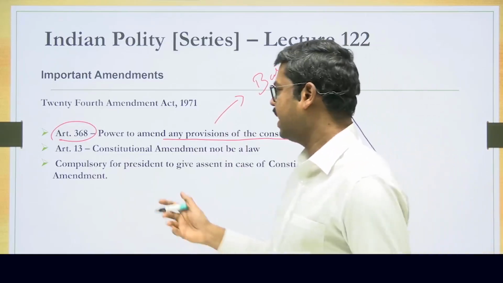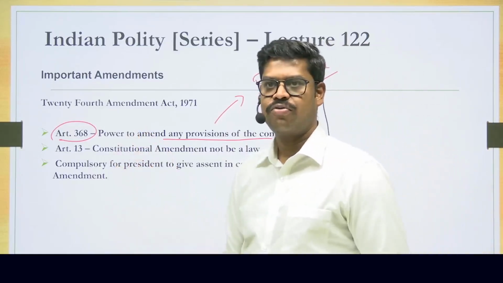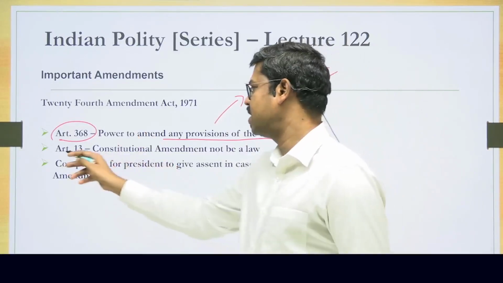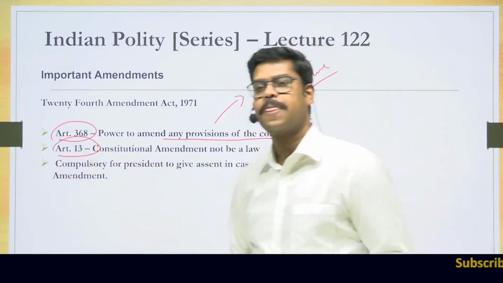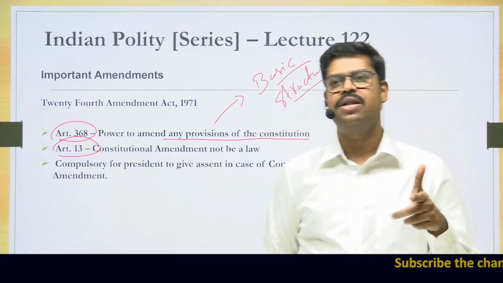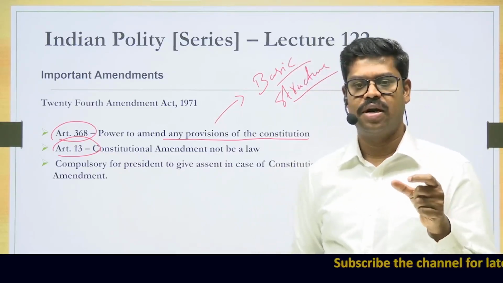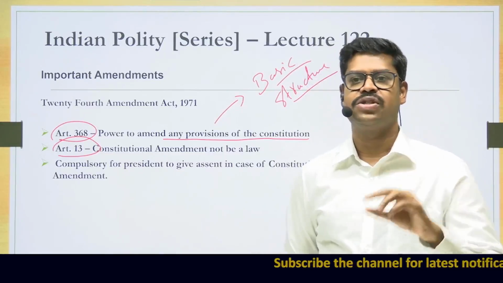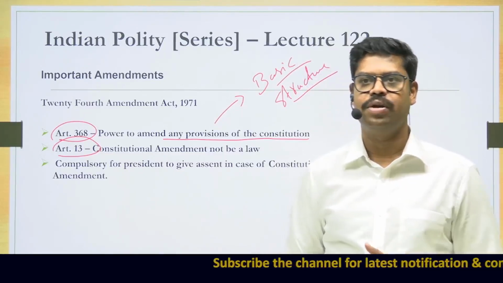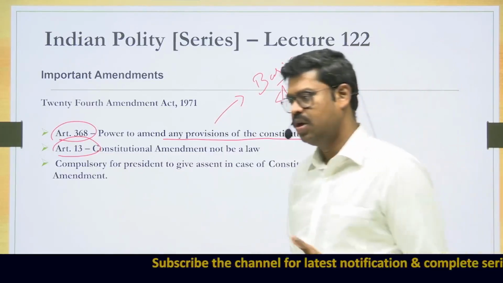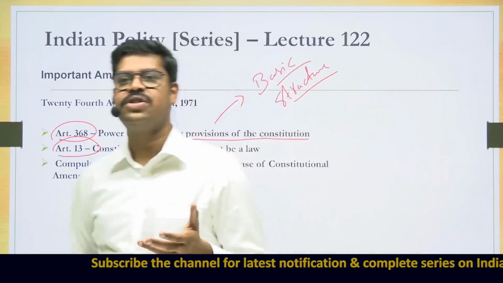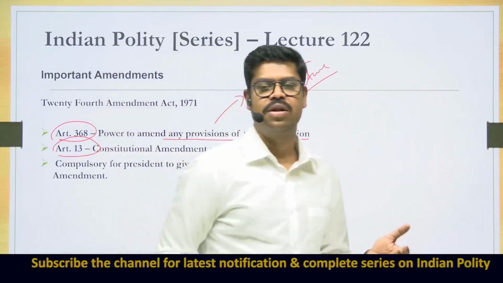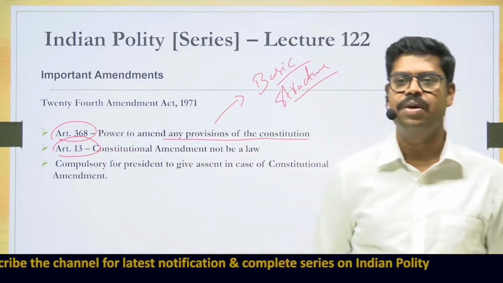And the second amendment by the same 24th Constitutional Amendment Act is that they also amended Article 13 of the Constitution. Article 13 says any law which is in violation of fundamental rights can be declared void. So now the question is, what is the definition of law under Article 13? Is it only the ordinary law or is it even a constitutional amendment law?